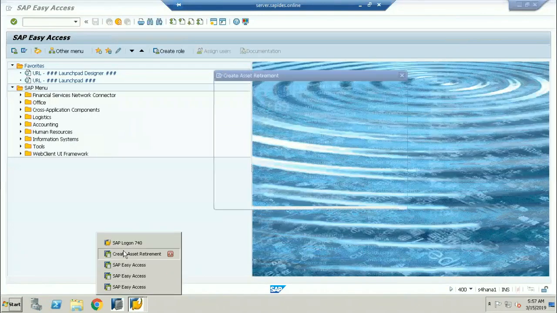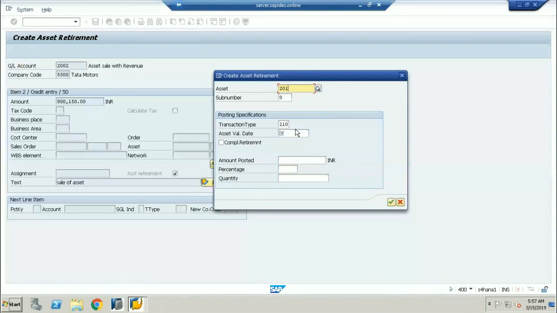Okay, now I've given the asset number. Now here the value date is going to be today's date, because we can call it the asset retirement date. Okay, do you want to go for the complete retirement of the asset, or do you want to go for the partial retirement of the asset? Here you can see.